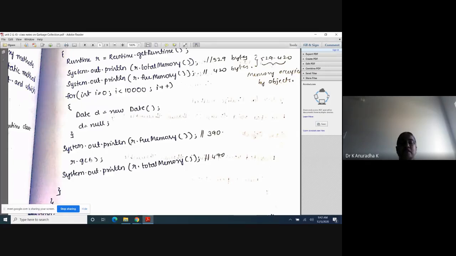That's why r.gc() we must write. In case of the System class, we have written System.gc() because gc is a static method of the System class. But here gc is a non-static method of the Runtime class. That's why non-static methods of one class can be accessed outside the class using a reference variable only. That's why r.gc(). This is the statement with which we are sending a request to JVM to run garbage collector.